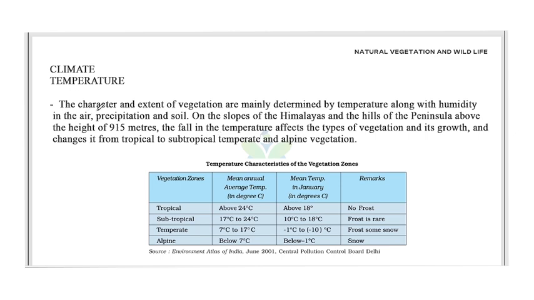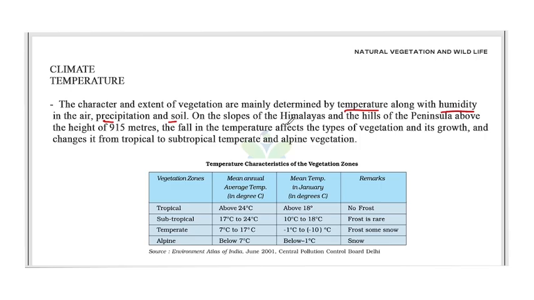Temperature. The character and extent of vegetation are mainly determined by the temperature along with the humidity in the air, and also the precipitation and soil. The first one is the temperature along with humidity, then precipitation and soil.